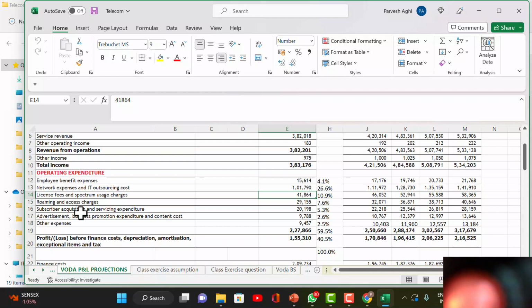So we used to reconcile the account. They used to say that this much money is due. We would say this much. There was a lot of reconciliation happening between us and the Wireless Planning Commission under the Department of Telecommunications. So now they have made it simple. It is a percentage. Roaming and excess charges. Now this is roaming. Whenever you go abroad, like suppose I go to England, America, okay, now I'm using their network.